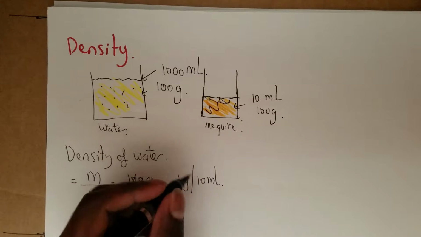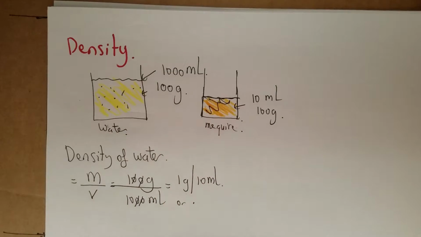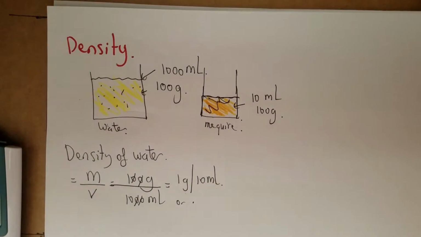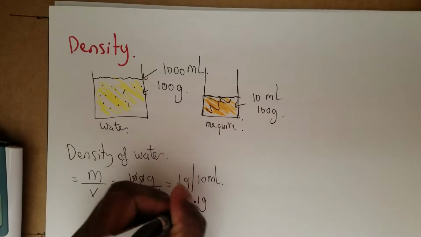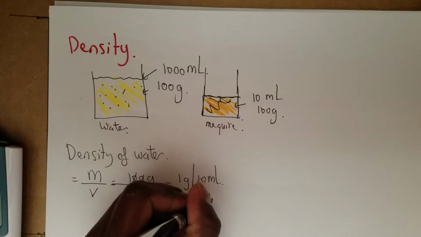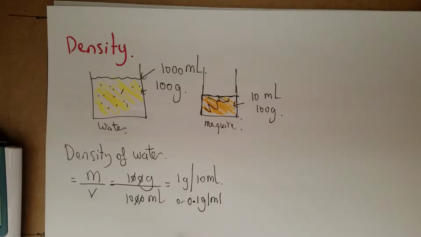In this case, if we convert this, you get 0.1 divided by 10, or 0.1 grams per milliliter. So every milliliter is only 0.1 grams per milliliter.